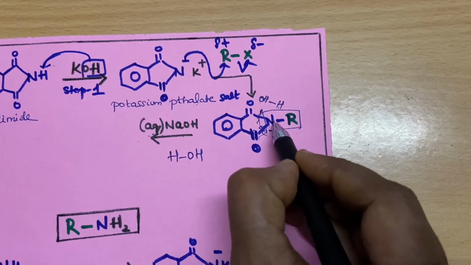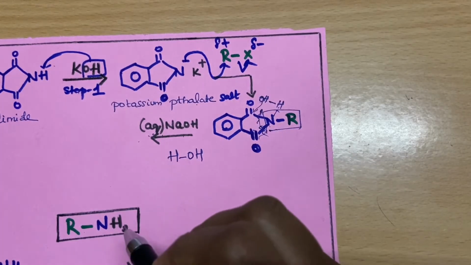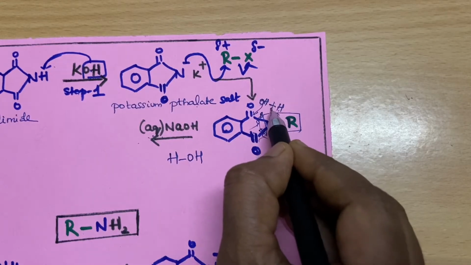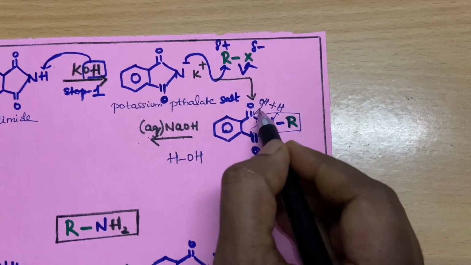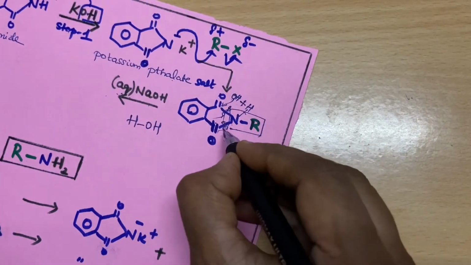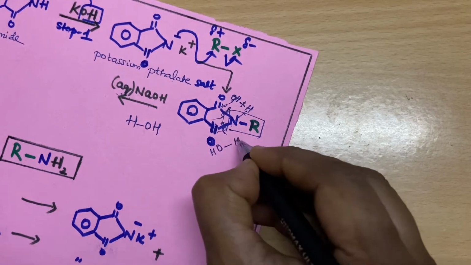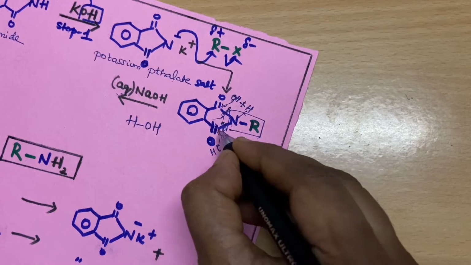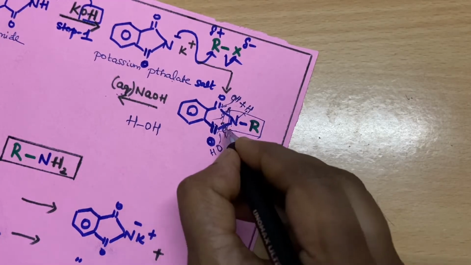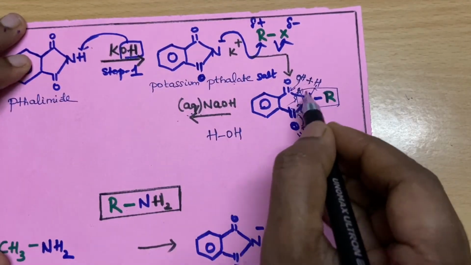So nitrogen will take this hydrogen and OH will go along with this carbonyl, and we are going to break this bond, and eventually this bond will also break. Two bonds are going to form and two bonds we are going to break. And similarly here also, hydrogen will attach to this nitrogen, and to this carbon OH is going to attach. We are going to break this bond, and new bonds are going to form. So we have broken this bond now.